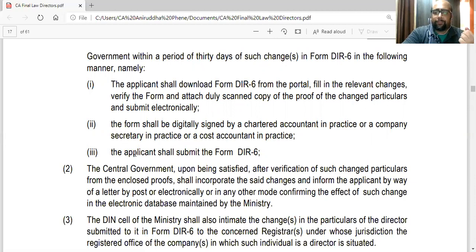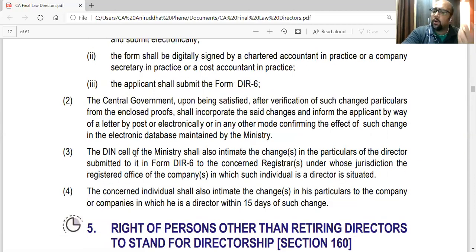And submit the form. If the government is satisfied that you have submitted everything properly along with the proof and the fees, they will incorporate the changes and intimate the applicant by post or electronically. And they will make the relevant changes in their database.